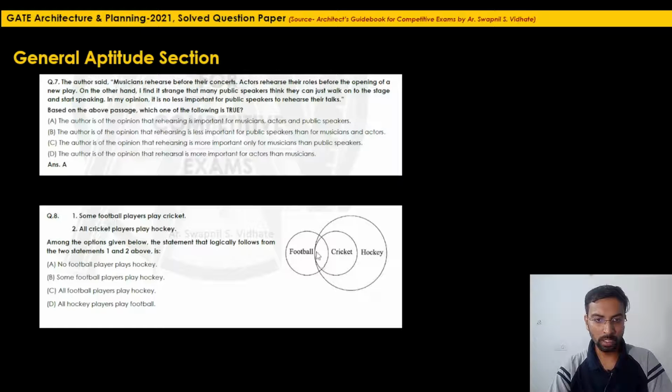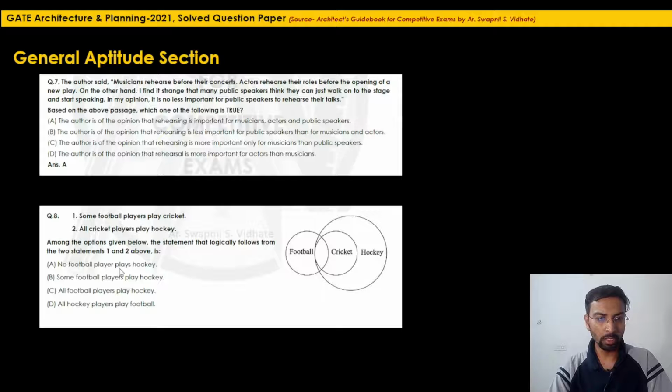So this middle intersection will be people who are playing football as well as cricket. Then the second sentence is all cricket players play hockey. All cricket players, so this is a subset of hockey. So these common people, the intersection of all 3 circles, they play football, they play cricket, and they play hockey as well. Among the options given below, the statement that logically follows from the 2 statements 1 and 2 above is. Now from the figure we have to find out which is the correct answer.